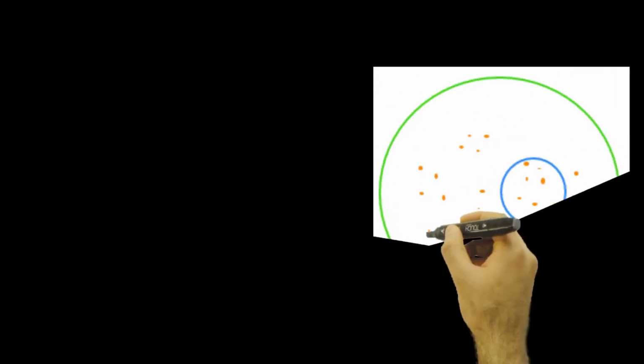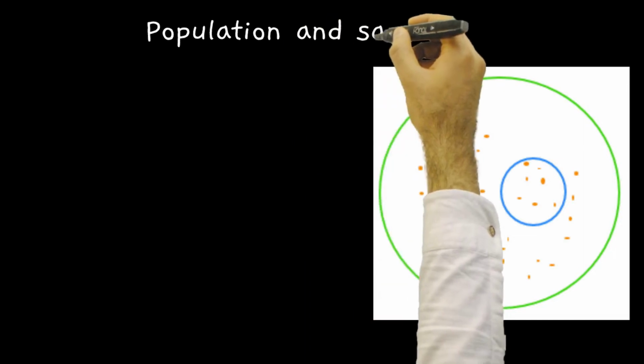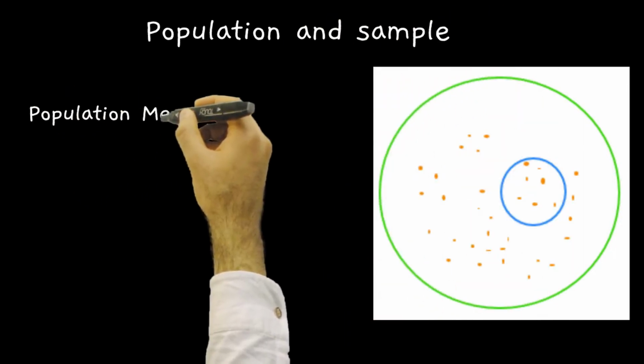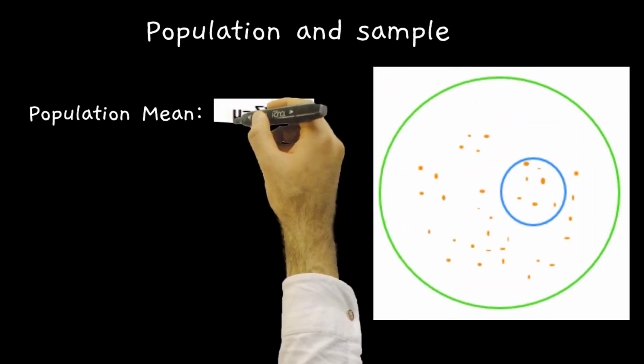Population and sample are very important terms in probability and statistics. Let's understand what is the difference between them. Now, let's get started. Now let's understand these concepts population and sample with example.